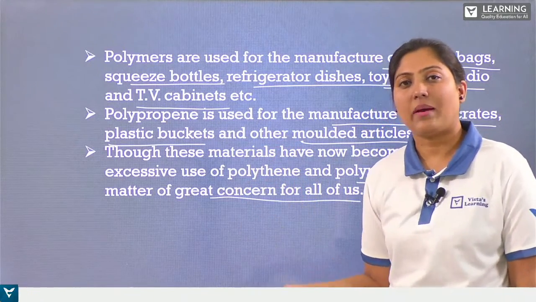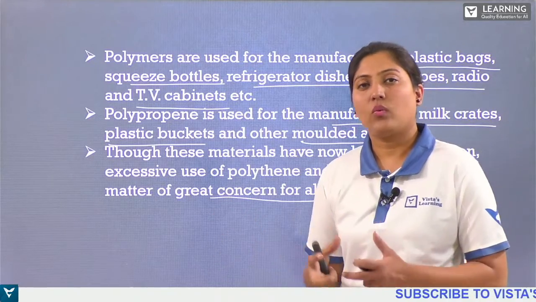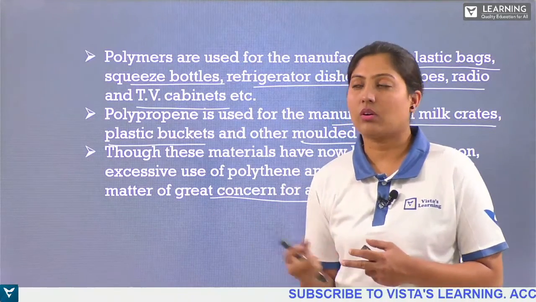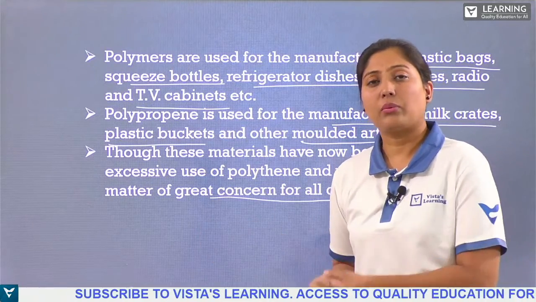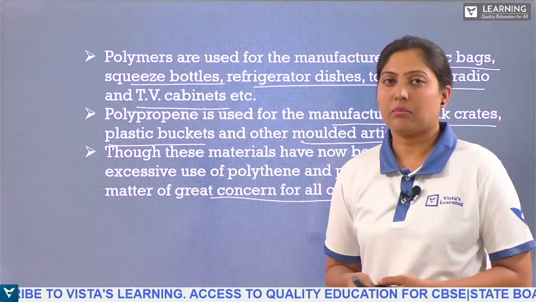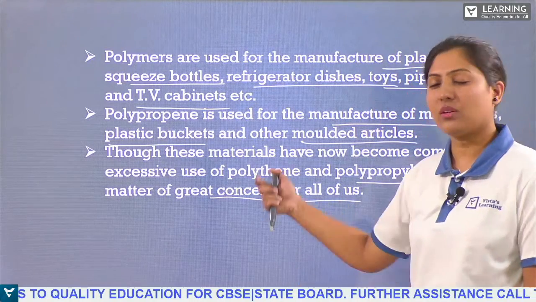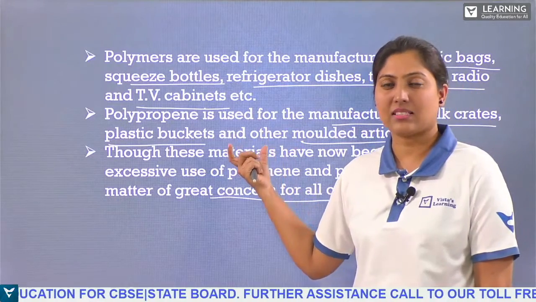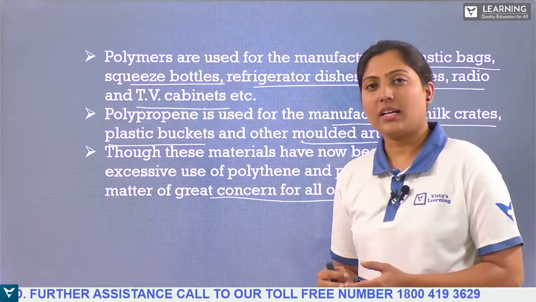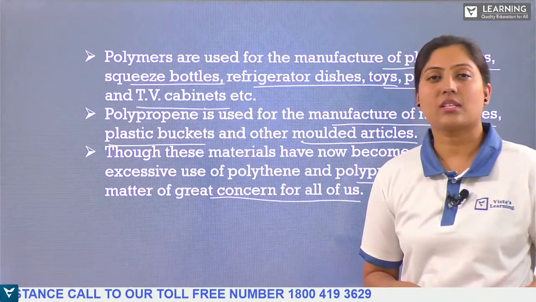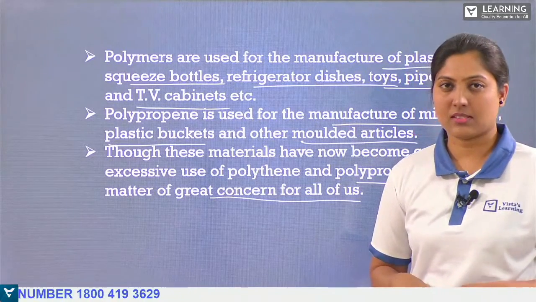When we reduce the manufacturing of these polythene bags or plastic things, if we are using less, then we can reduce the production, and then we can help the ecosystem not to be disturbed. As we know, plastic things are disturbing our environment, right? So to reduce that, we can reduce usage of these polythene or polypropylene substances.